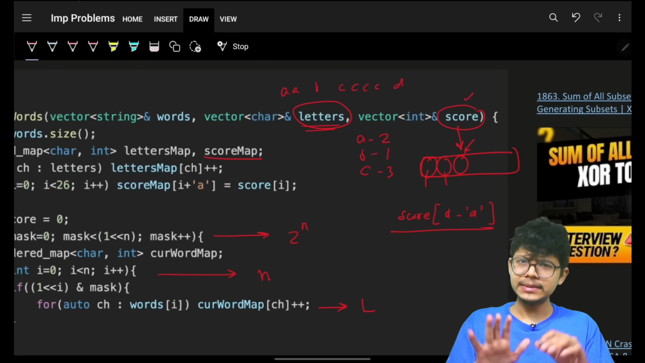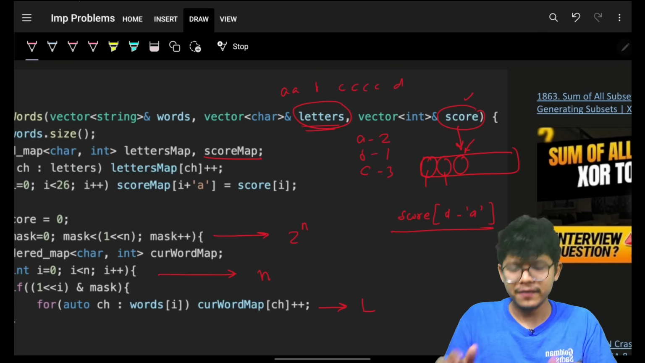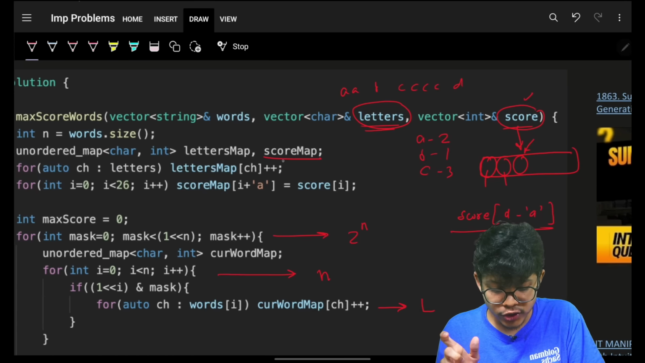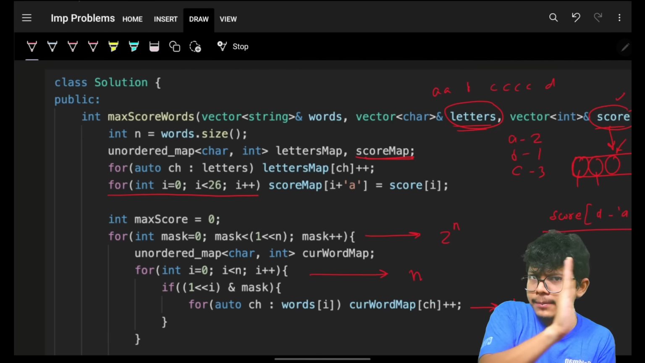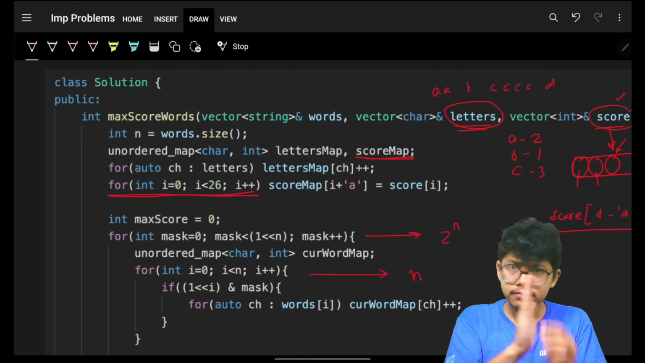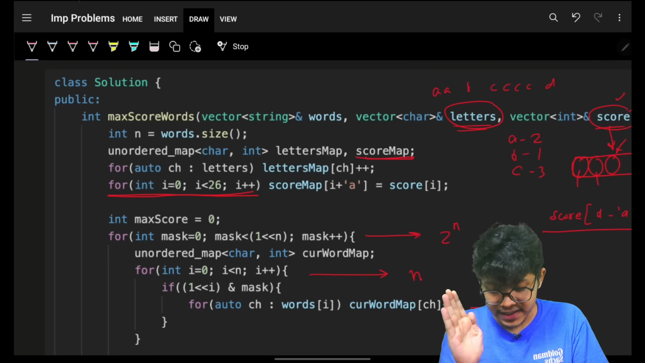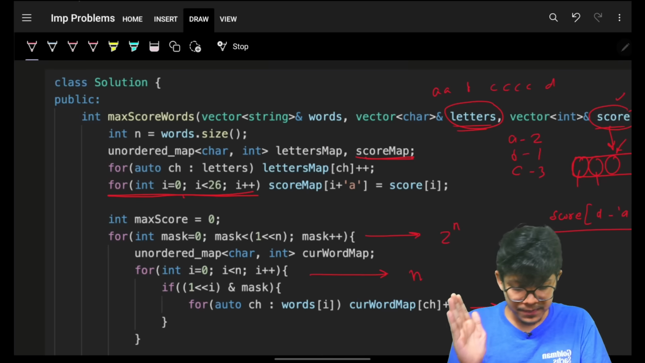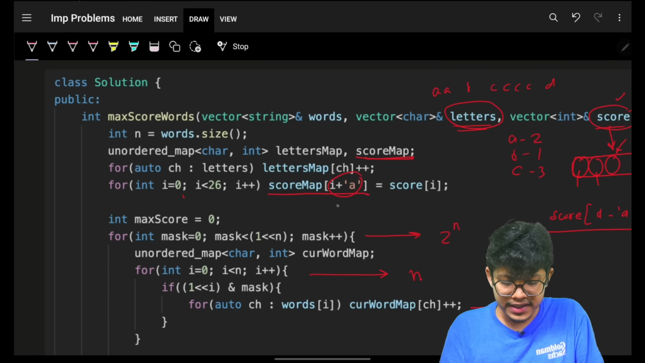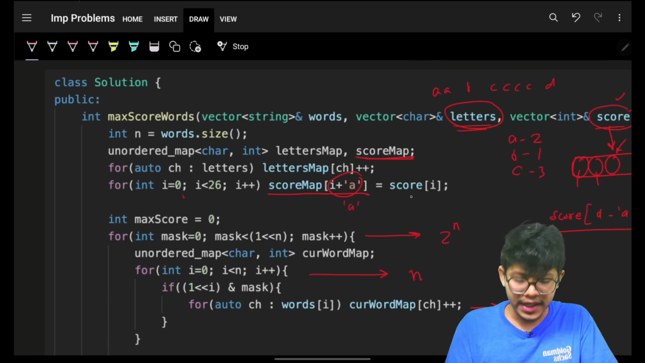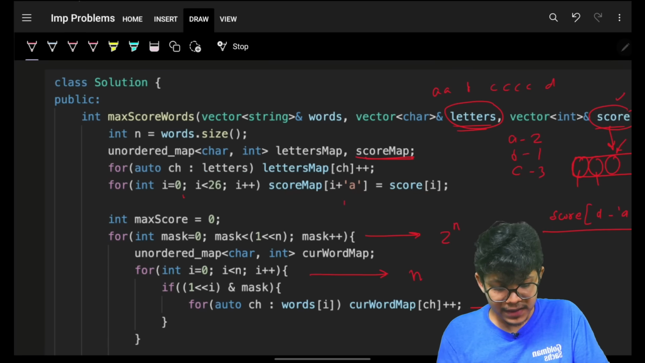But for simplicity, or for showing you multiple ways, I just converted that score to a score map. I went through all the input indices i equal to 0, 1, 2, 3, which represent characters from A to Z. Then I simply grabbed the score for each character, so for character A, the score is this. Okay, now I got this score map.